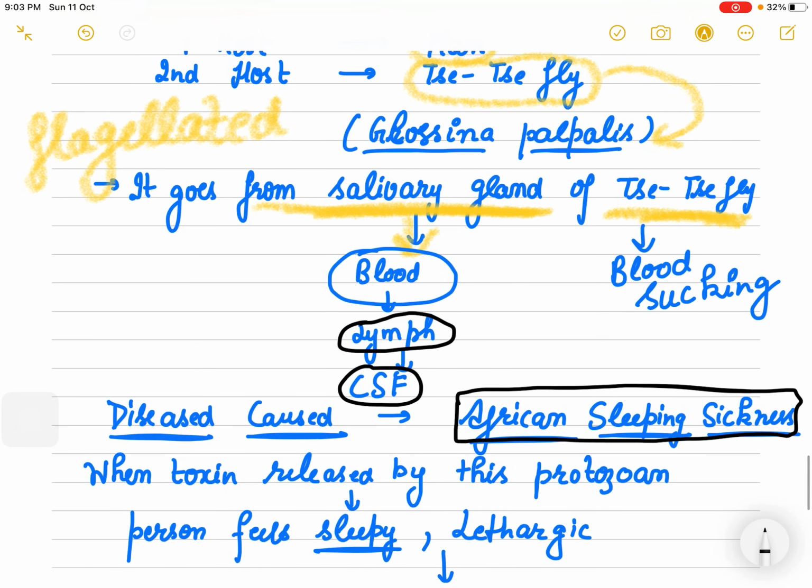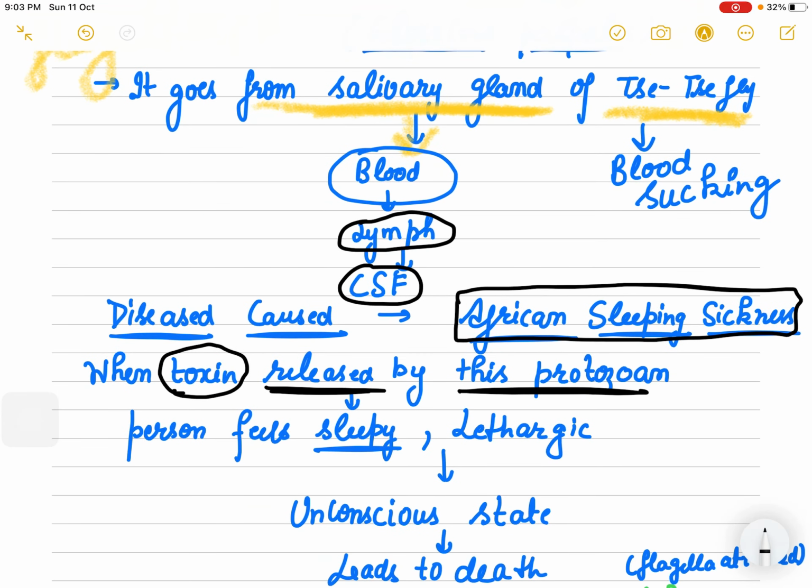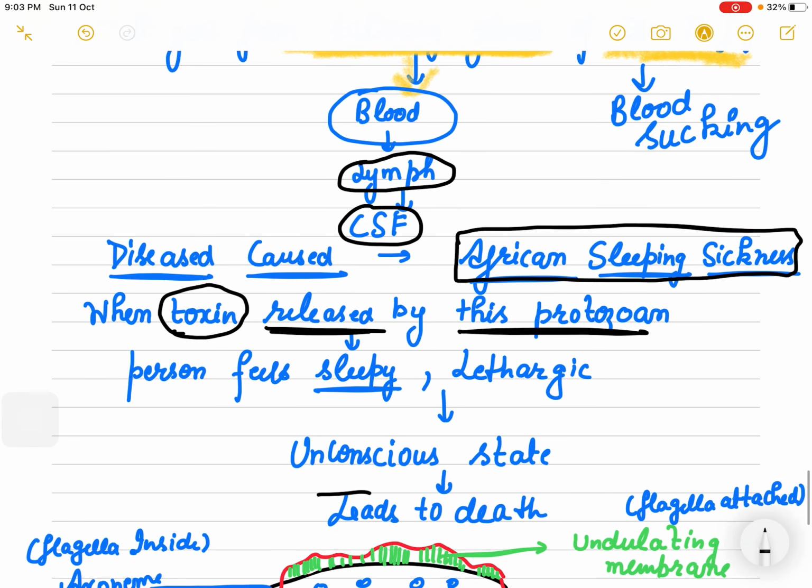In this disease, the moment the Trypanosoma starts releasing toxins, the person feels sleepy and lethargic, becomes unconscious, and if it is uncontrolled, it finally leads to death. So this disease is important for you to mark.